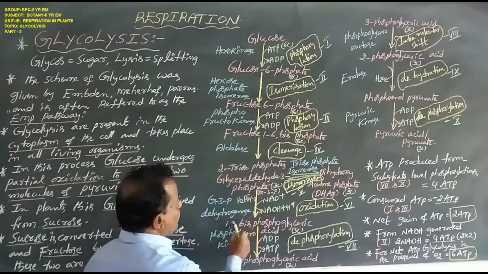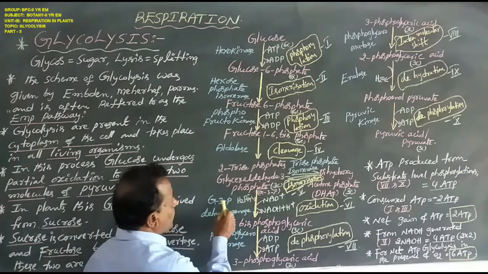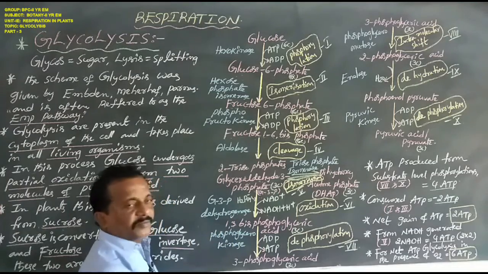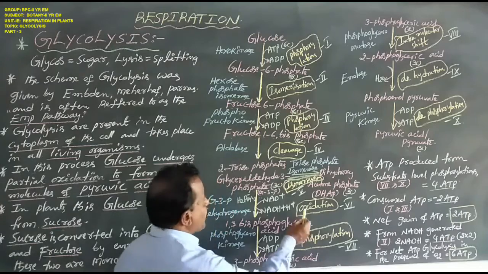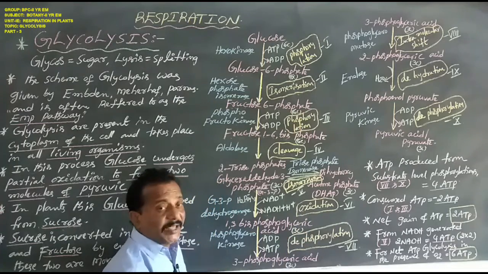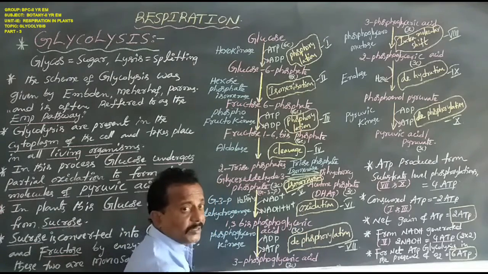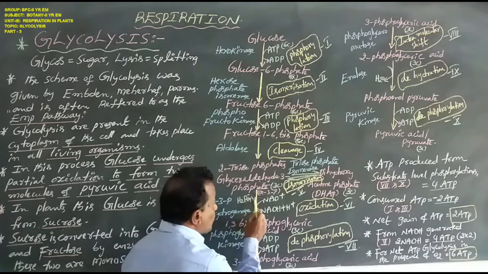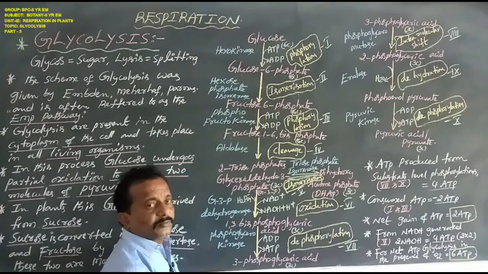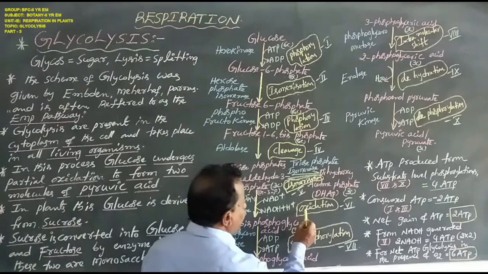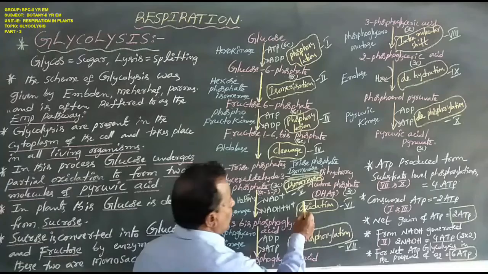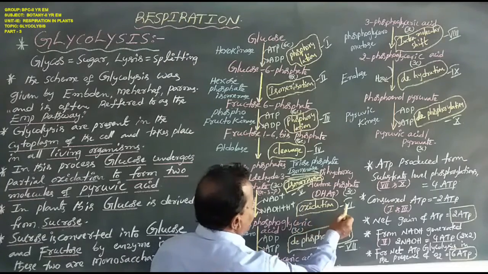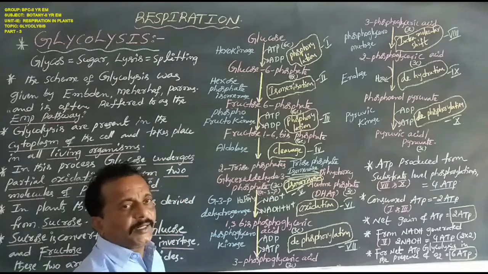This reaction is catalyzed by the enzyme glyceraldehyde 3 phosphate dehydrogenase. This biochemical reaction is named oxidation as well as phosphorylation. Why? Because one inorganic phosphate is also received. So it is expressly an oxidation reaction as well as a phosphorylation reaction. This is the sixth biochemical reaction.